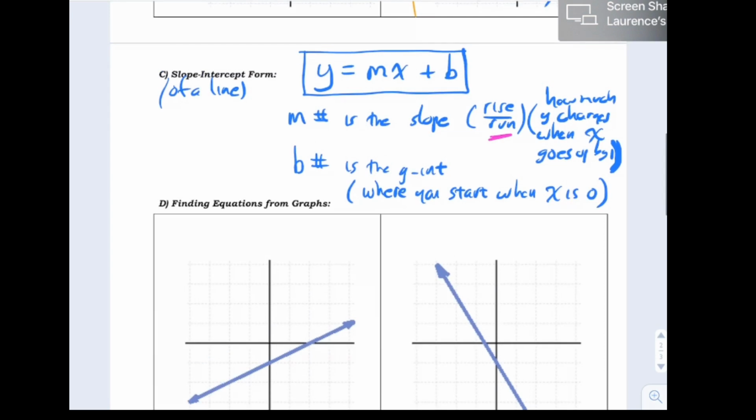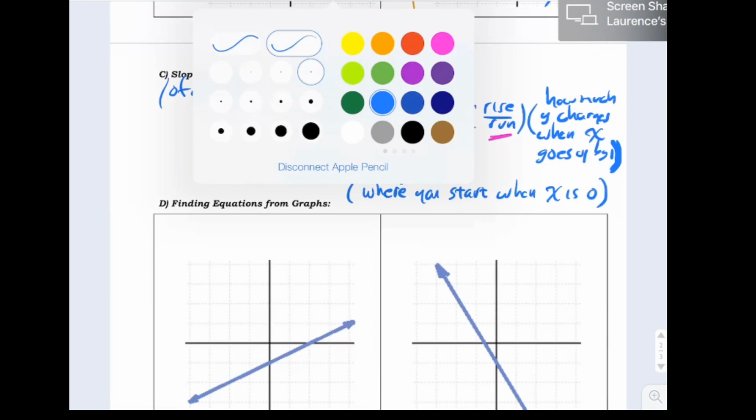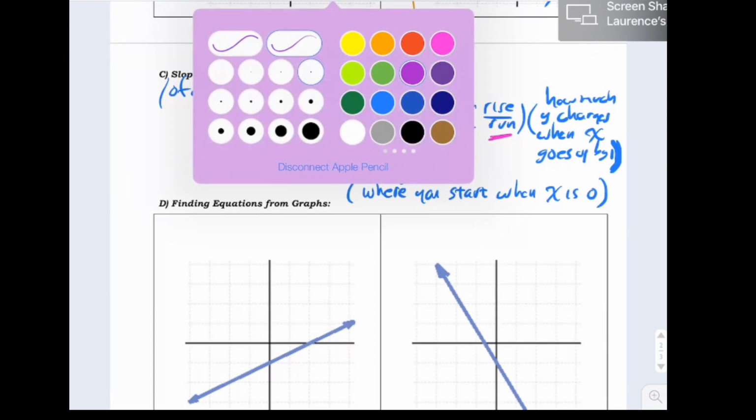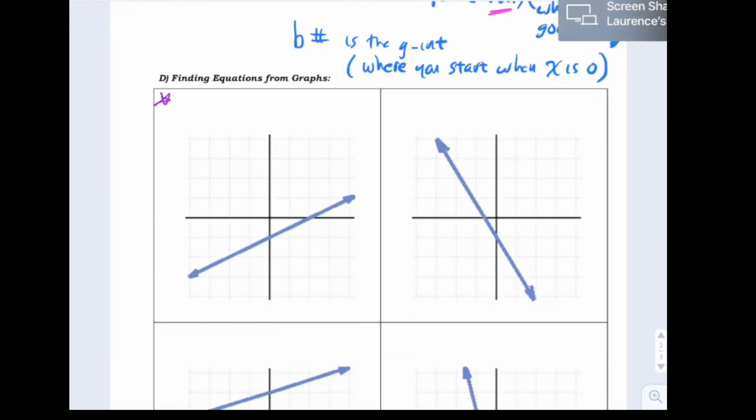So to get used to this a little bit better, let's practice using it the other way. So take a look at this line right here. We can actually write the equation of that line just by looking at this graph. We can say y equals, and we got to figure out, well, what's the slope number and what's the y-intercept number? To get the slope number, what you want to do is you want to try to look along the line until you find a point where, here's a good point. See how it crosses right on the grid lines? It crosses right on the grid line, and then here's another point where it crosses right on the grid line.